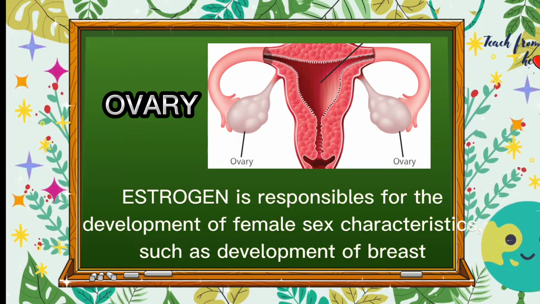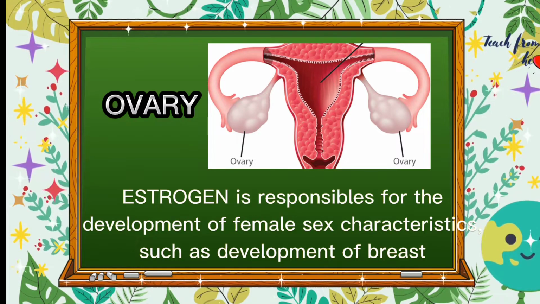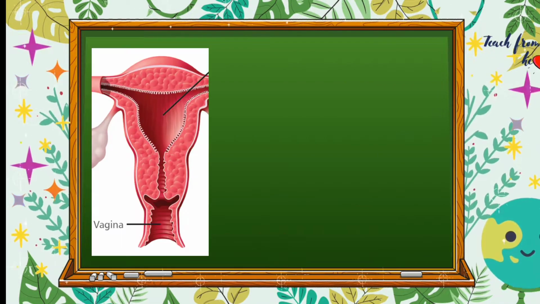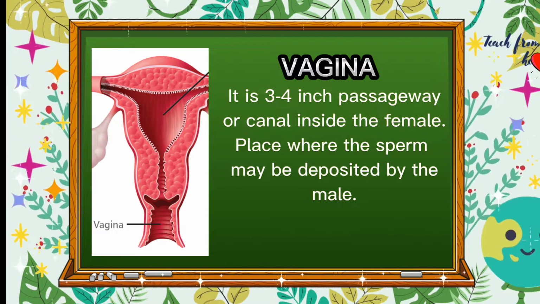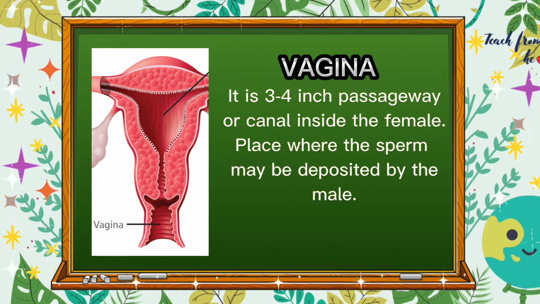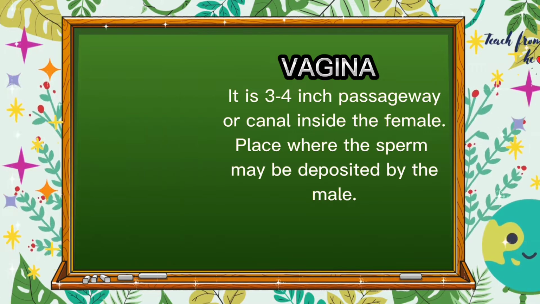Estrogens are responsible for the development of female sex characteristics such as development of breasts and a broadened pelvis, and play a large role in the menstrual cycle. Vagina is a 3 to 4 inch passageway or canal inside the female. It is a place where sperm may be deposited by the male. It also allows passage of shed endometrium during the menstrual period and the baby during birth.